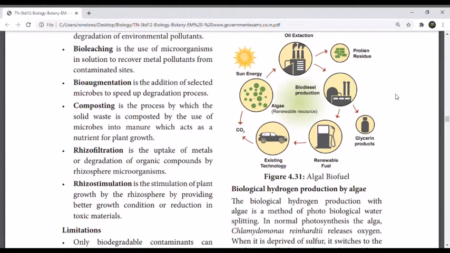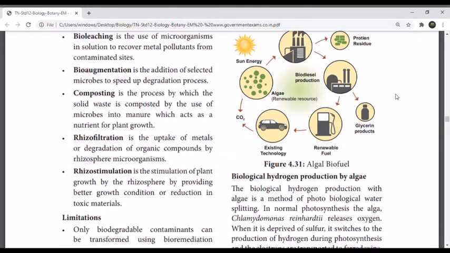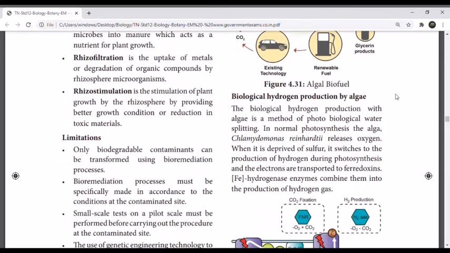Next one, biological hydrogen production by algae. With the help of algae, hydrogen can be split from water. The biological hydrogen production with algae is the method of photobiological water splitting. In normal photosynthesis, the alga Chlamydomonas reinhardtii releases oxygen.